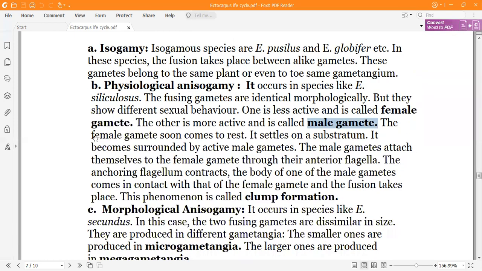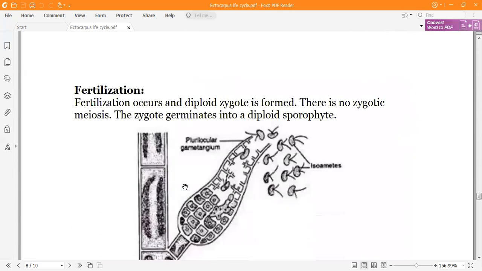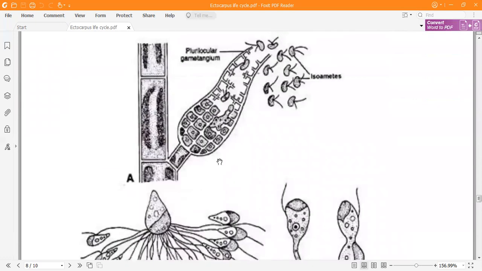The female gamete soon comes to rest and settles on the substratum, and it is surrounded by the active male gametes. Here is a very important stage which is called clump formation. Here you can see the diagram of clump formation.